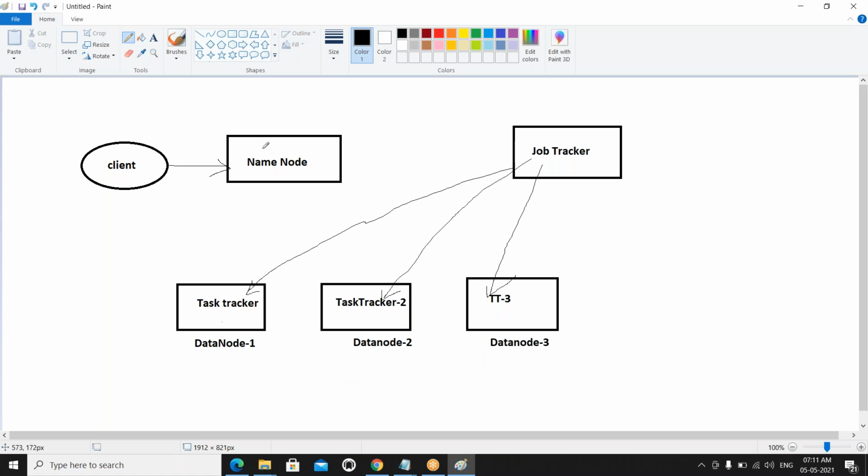See, how many nodes are here? 1, 2, 3, 4, 5. One node is the name node, job tracker, task tracker, and data node. One data node, two data nodes. How many nodes are there? 5 nodes. Here I'm taking 5 nodes. In real time, we may have 50 nodes or 200 nodes. Presently I am working on 254 nodes as a single cluster. Based on the project, the admin people and the manager configure that many nodes.